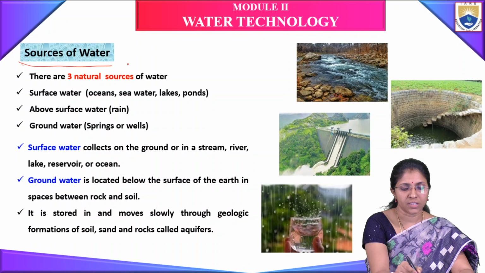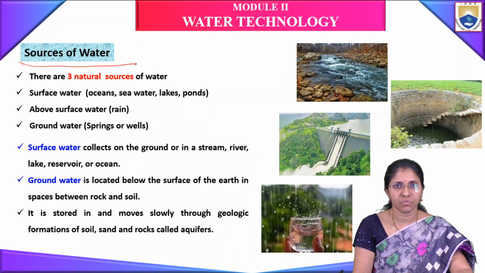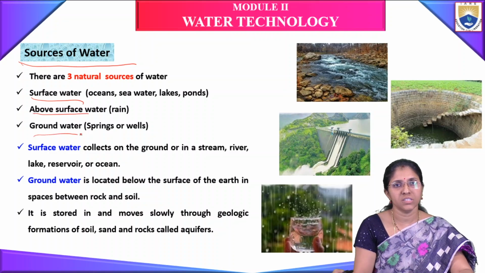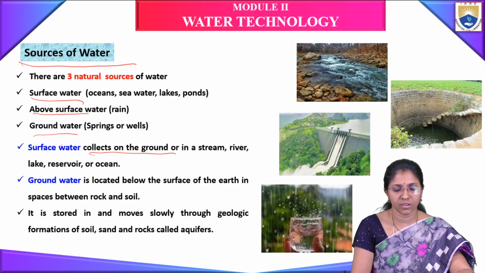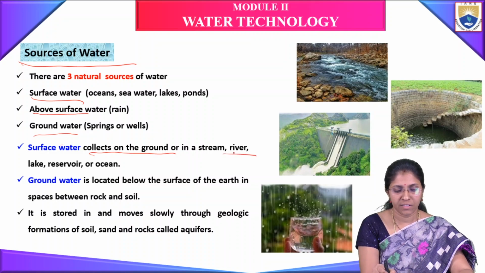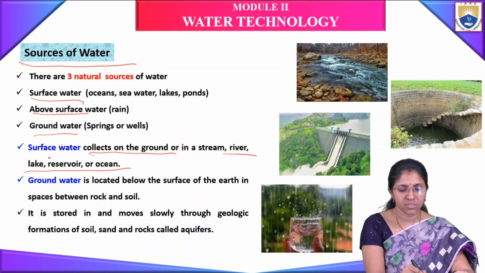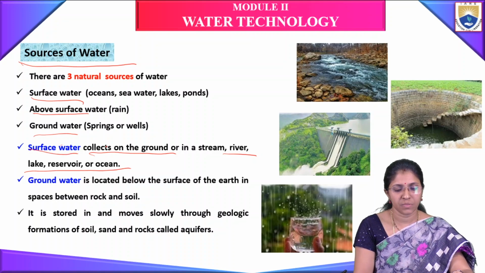What are the sources of water? There are three natural sources of water: the first is surface water, the second is above surface water, and the third is groundwater. Surface water collects on the ground or in a stream, river, lake, reservoir or ocean. These are on the surface of the earth, so this water is called surface water.